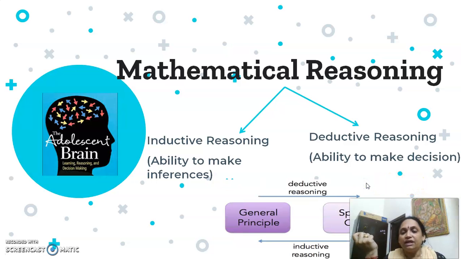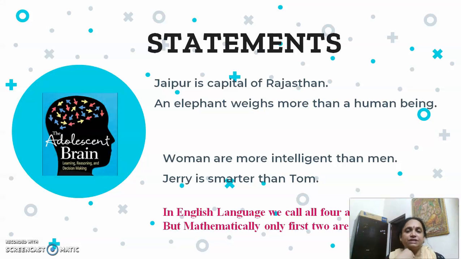That is, deductive reasoning is from a general principle to coming to a special case, whereas inductive is from a special case to inferring a general principle. This is the difference between the two types of reasoning.